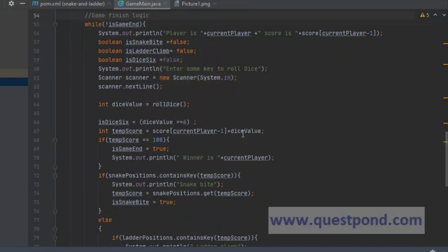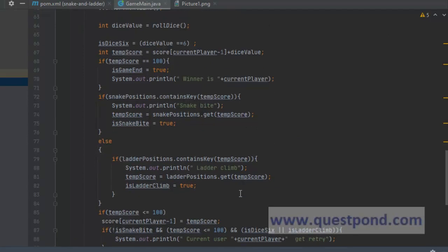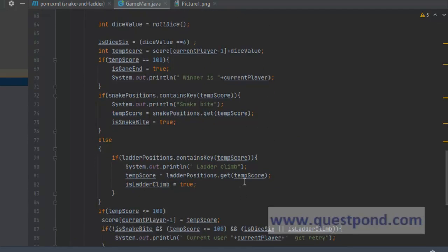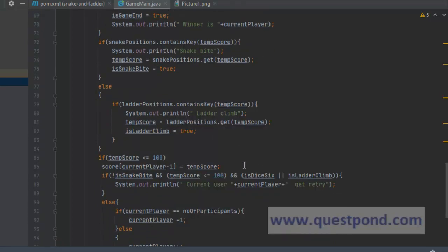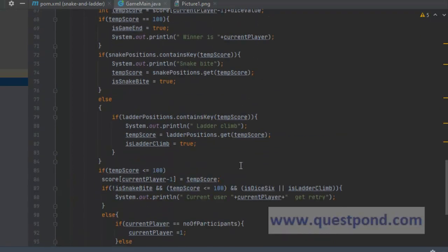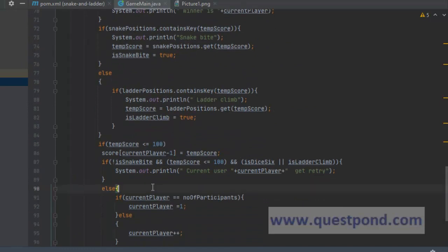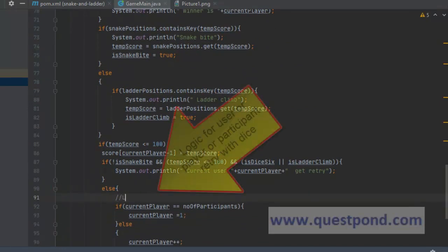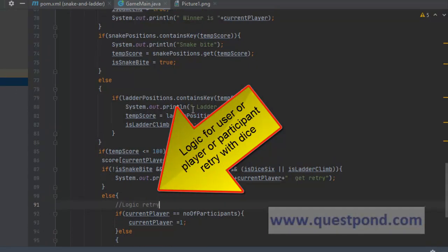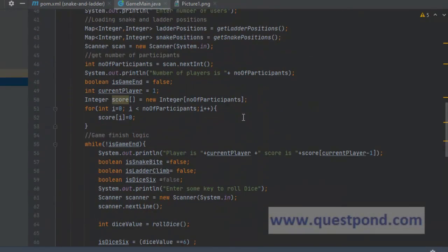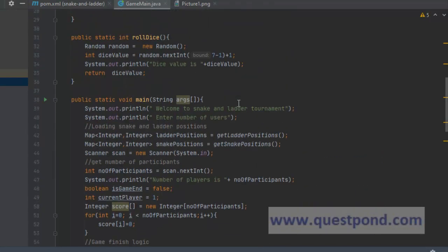Correct? So this is the snake bite logic. This is the end logic, snake bite logic, and correspondingly ladder logic, and then score update logic, and so on, correct? So this is how this program works. This is the logic for next user or retry, correct? Retry in the case of this. So this is how we created a program to do snake and ladder.